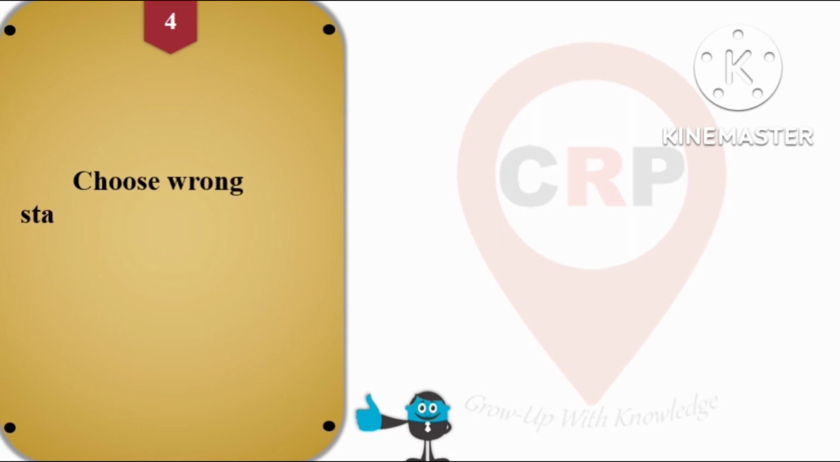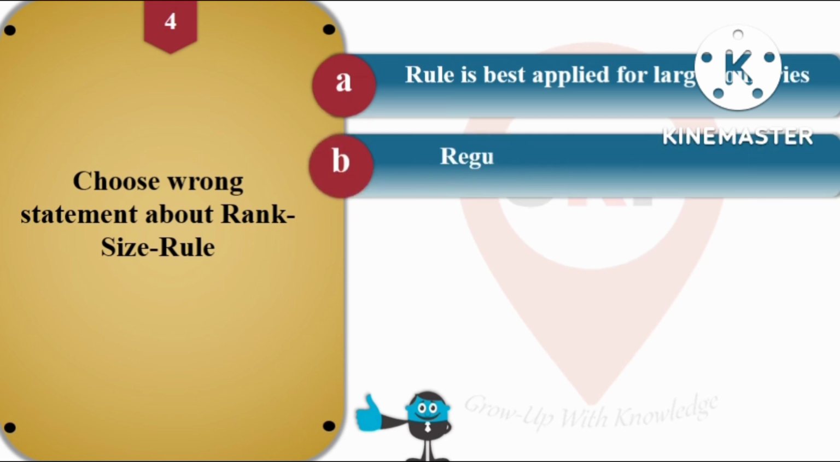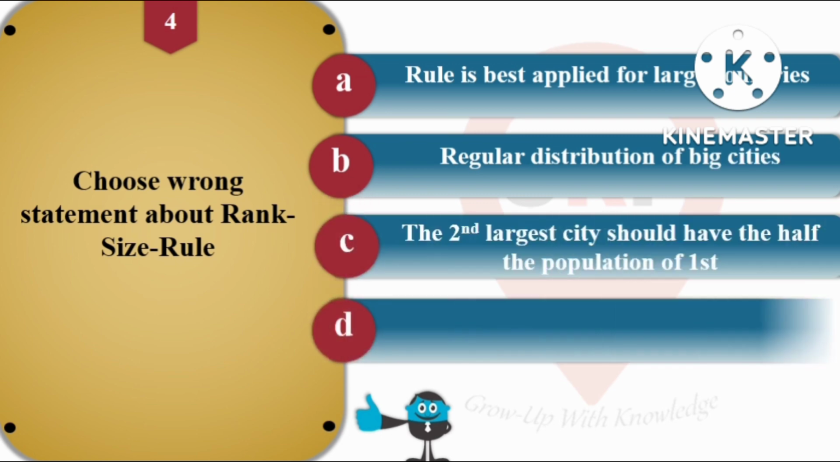So next question, question number 4, choose the wrong statement about rank size rule. And the options are A. Rule is best applied for large countries, option B. Regular distribution of big cities, option C. The second largest city should have half the population of the first, and the option D is none of the above.